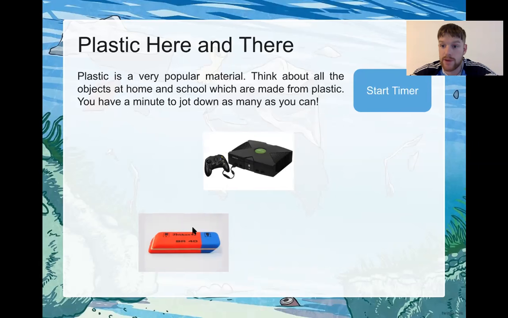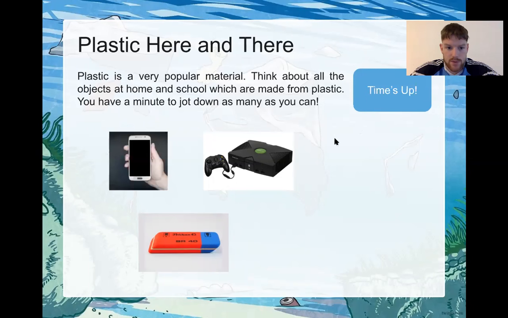So you have a minute, okay, pause the video, think of as many types of plastic as you can. So I've told you already, when you're going shopping, the bags that you get there, they're also plastic, aren't they? Think of things at home and school that are also made of plastic. So think of as many as you can in a minute. And when you're finished, you can press play again. Okay, so I'm presuming you've paused the video there and you're going to press play now again. You've thought of all your plastic materials.